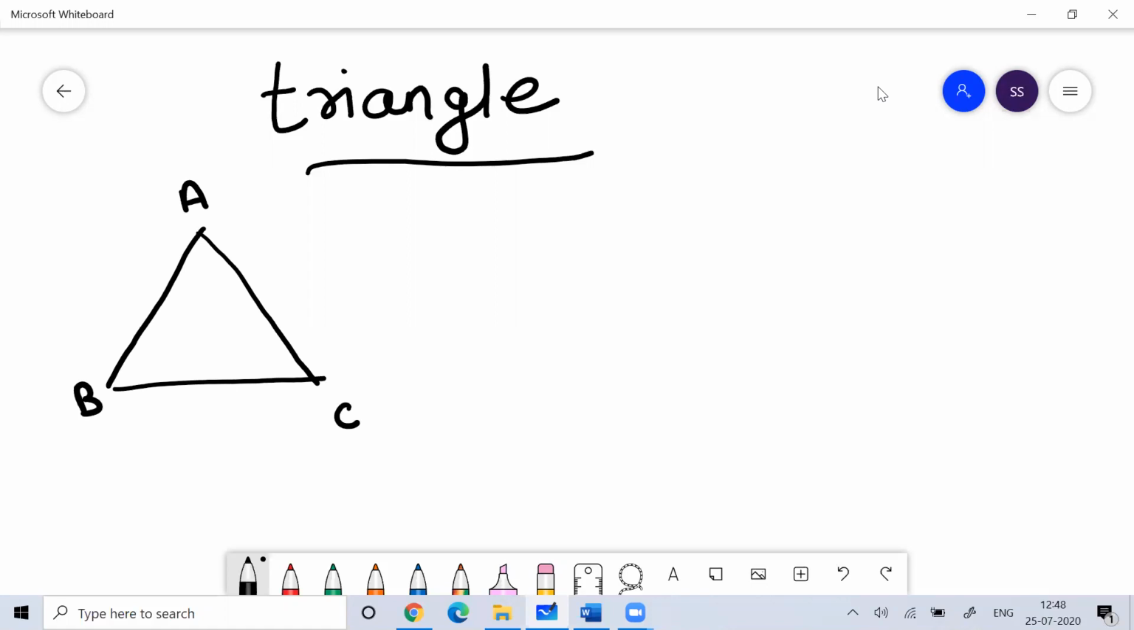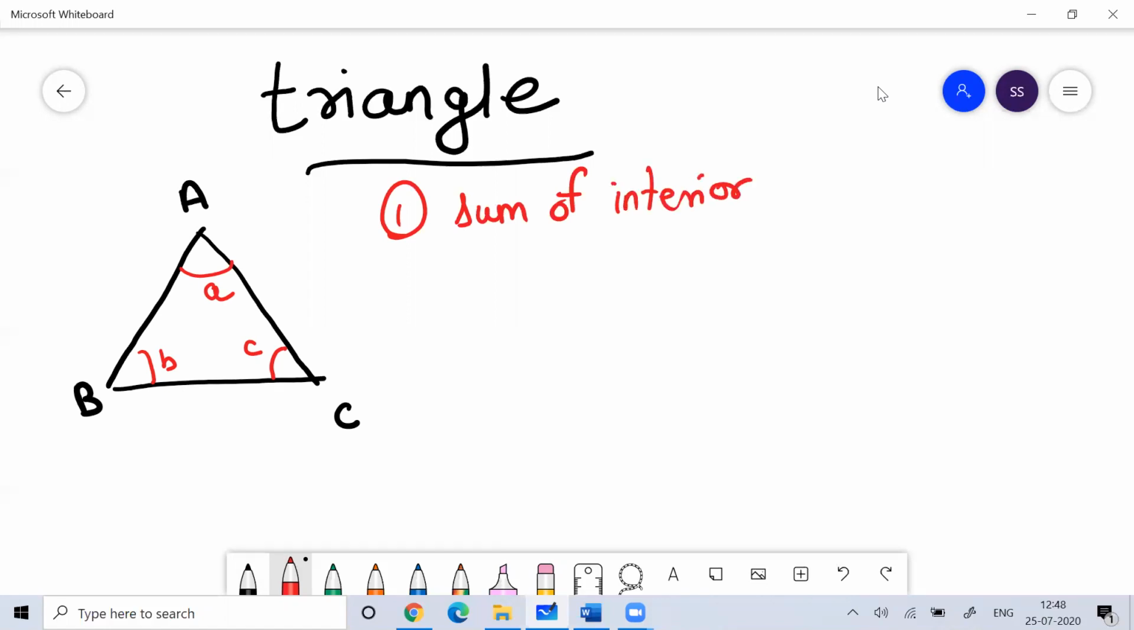I believe everyone knows that in a triangle, the sum of interior angles, not the exterior angles, the sum of interior angles in a triangle is 180 degrees. Fine. Why 180 degrees? I'll explain that.